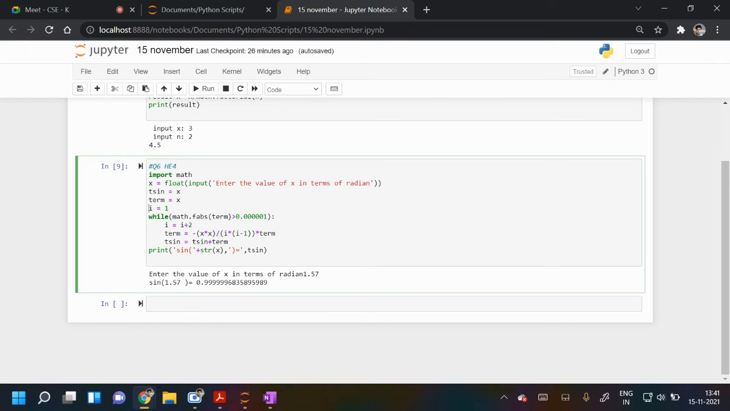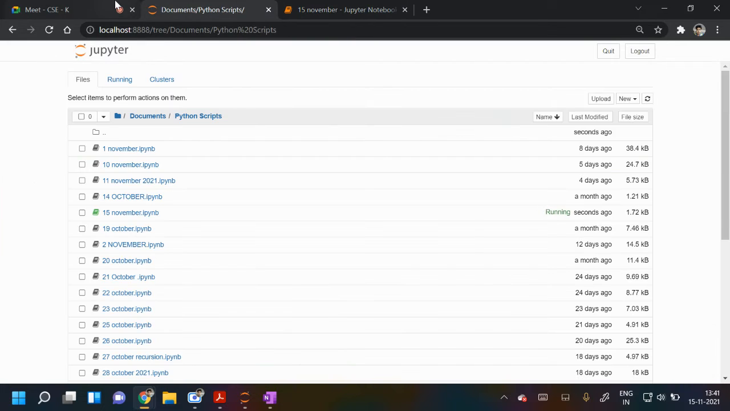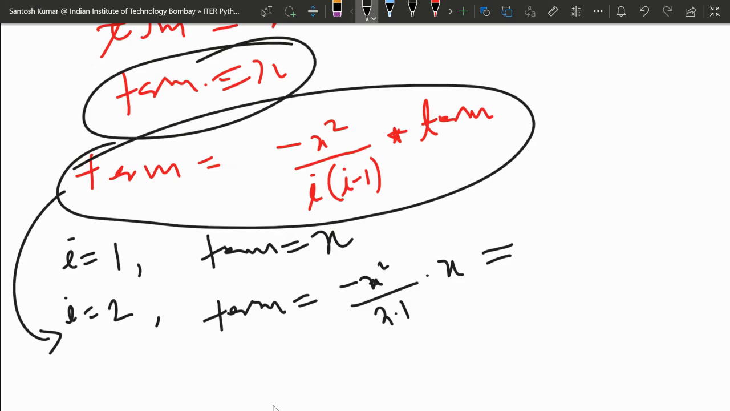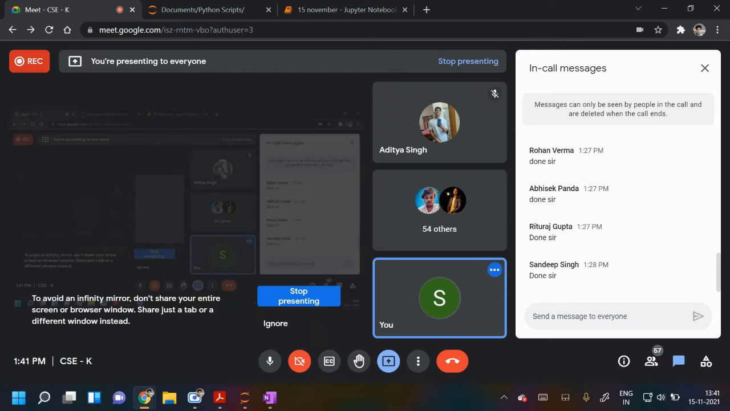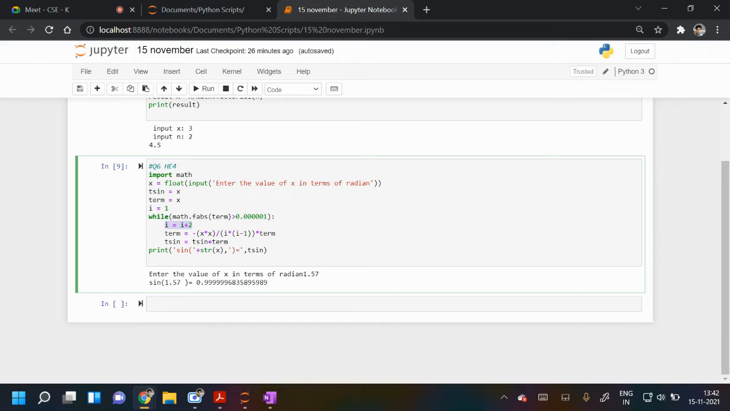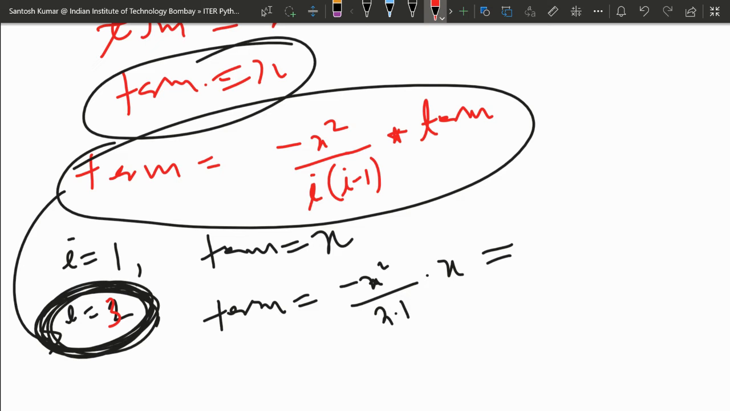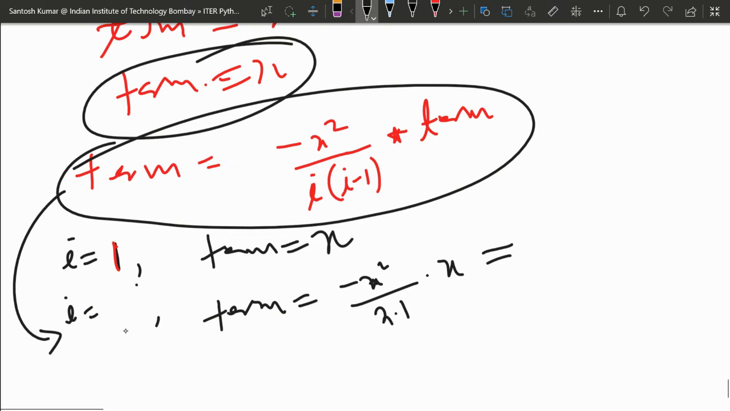One minute, sorry, I is increased by how many? Check here, I is incremented by what? 2. So after 1, tell me, is this line correct or incorrect? Sir, it will be 3. 3, right? Yes, sir. Okay, so I is incremented by 2. Initially the value of I is 1, then it will be incremented by 2. So after 1 I will take value 3, not 2, because we are not incrementing by 1.